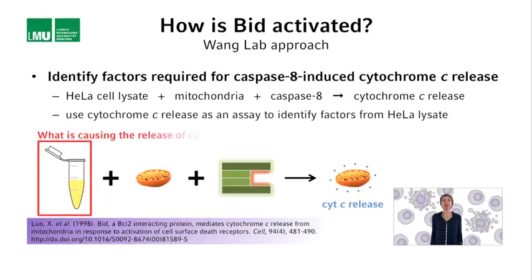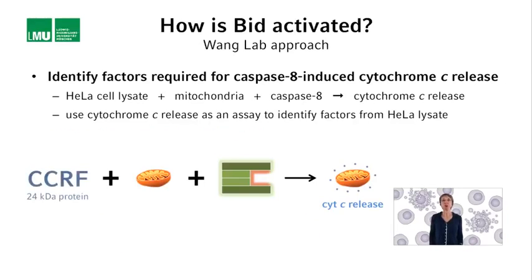With this, they had an assay to biochemically purify the factors in the HeLa cell lysate that were necessary for cytochrome C release. Using a total of 8 different chromatographic steps, they identified one protein of about 24 kilodalton molecular weight that was sufficient to mediate cytochrome C release from isolated mitochondria after addition of active caspase 8.